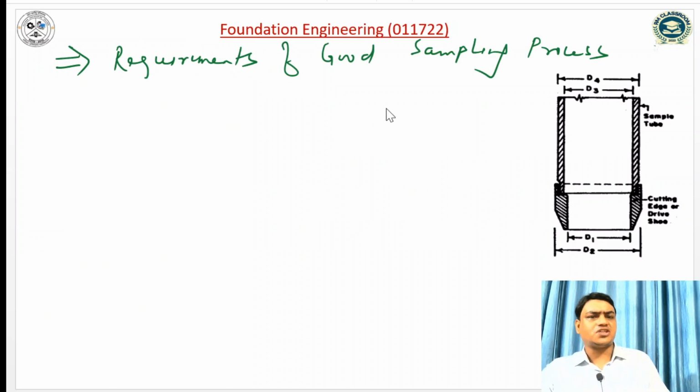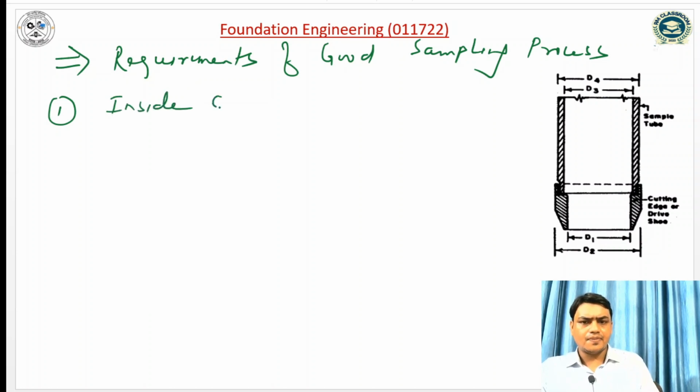Now, the requirements of a good sampling process. This is the soil sampler, or split spoon sampler. There are three parameters we have to read. The first one is inside clearance, denoted by CI.